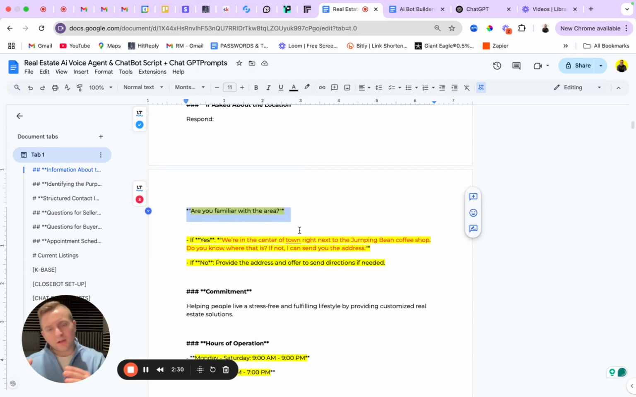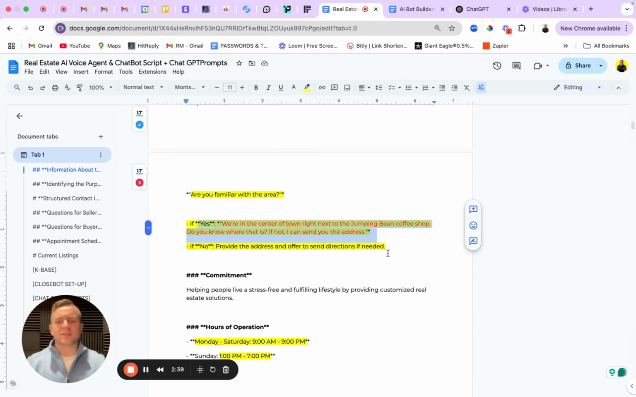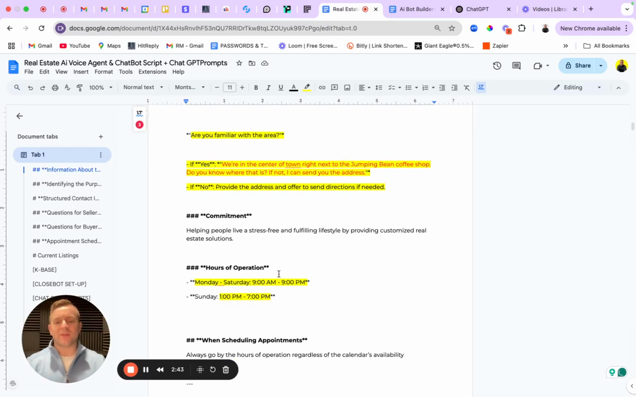Are you familiar with the area? Or do you live locally? All that kind of stuff. Are you from around here? If they say yes, okay, we're going to let them know we're right in town off this road next to this. If they say no, then no problem. Here's the address. Let me know when you're ready to write that down, that sort of thing.